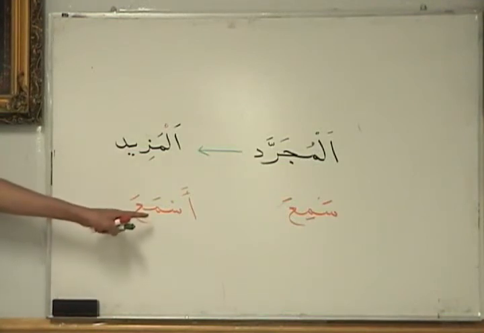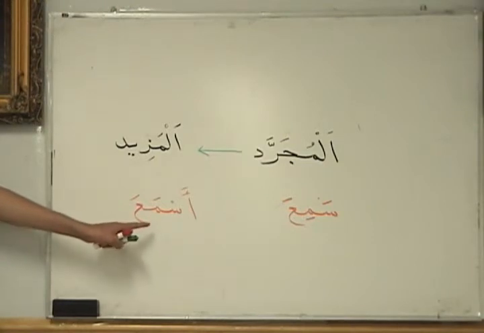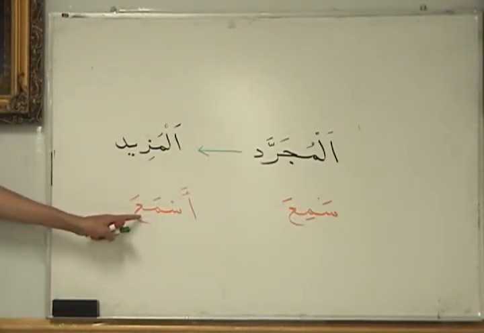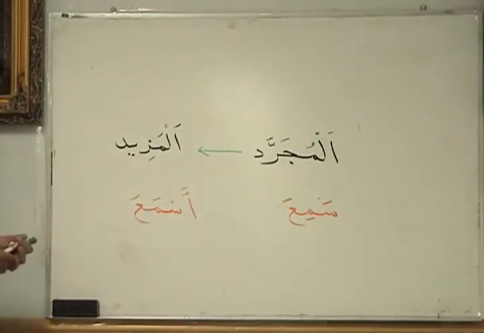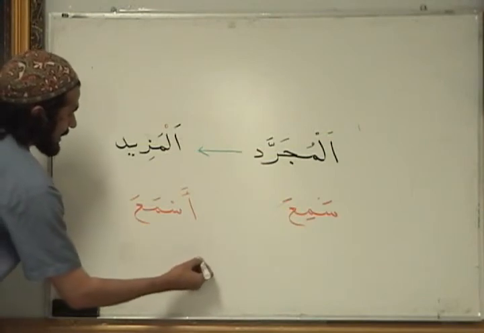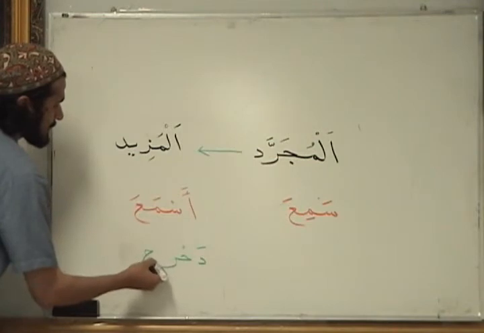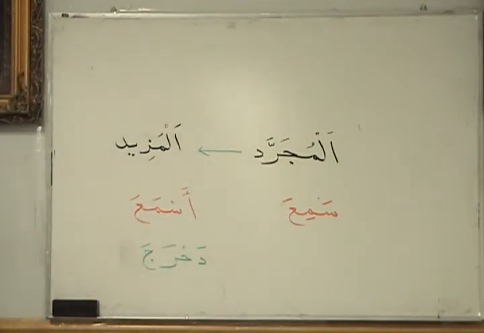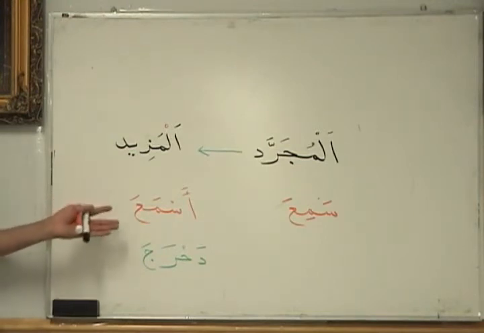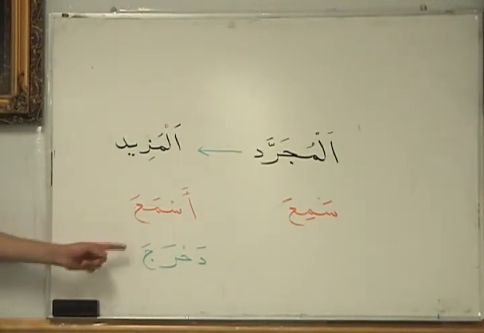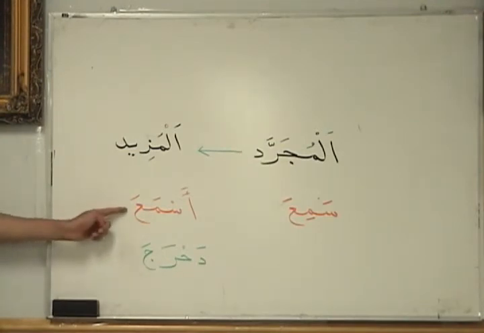This is not ruba'i, even though it has 4 letters. Why is it not ruba'i? It's thulathi mazid because sin, mim, ayn are the root letters, but the hamza is the extra letter. On the other hand, if you look at this other example, dahraja, is ruba'i, even though they both rhyme pretty much. They're pretty much the same, right? Asma'a and dahraja, right? This is thulathi mazid. This is ruba'i mujarrad.